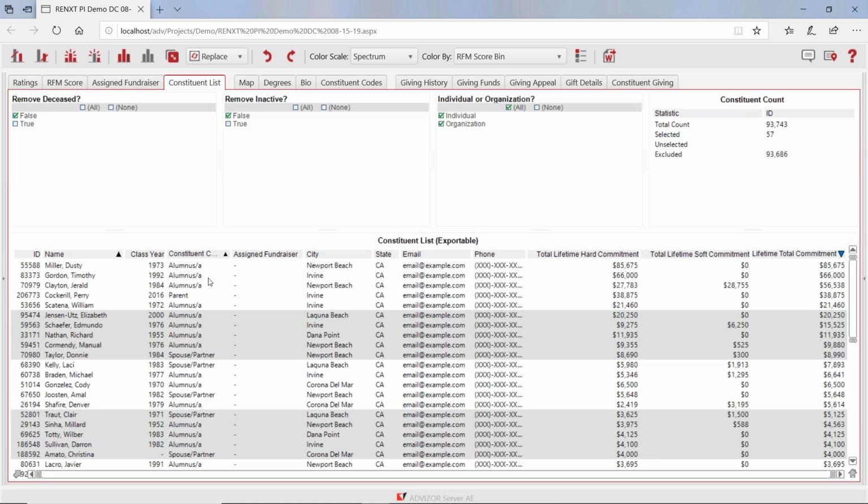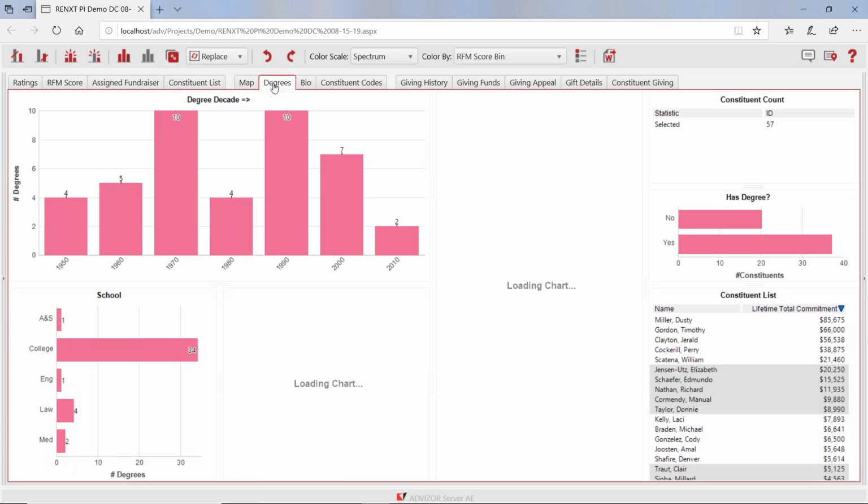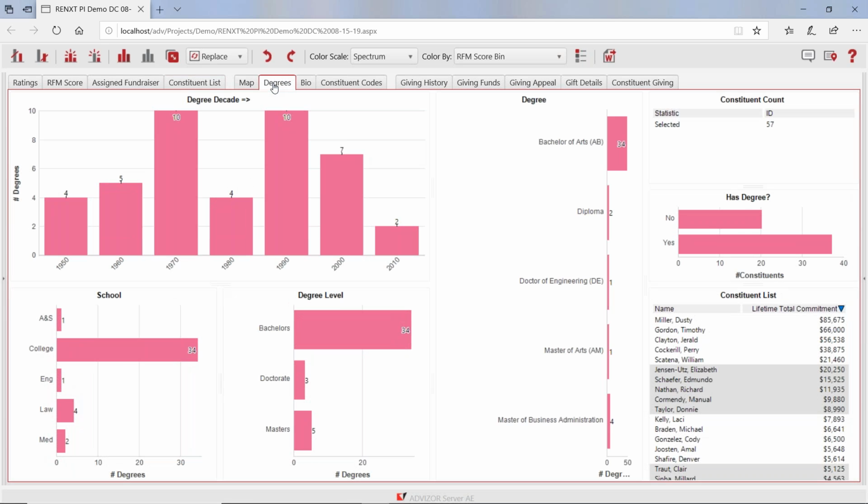I've got the name ID. They're not assigned. I've got email, phone number, how much they've given, soft credit, total commitment, address, all of that stuff. Let's go a little further. I'm wondering on the degrees page, are there any that might be in the same years? This would have age. There's other dimensions on the other pages.